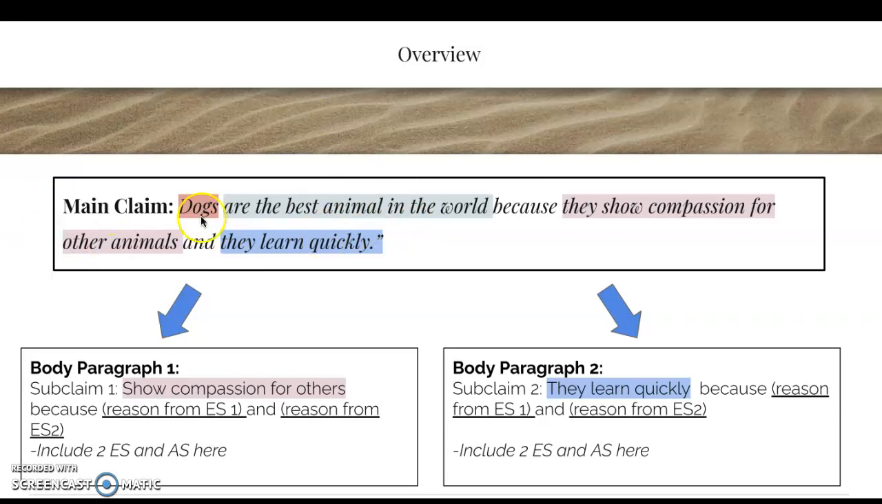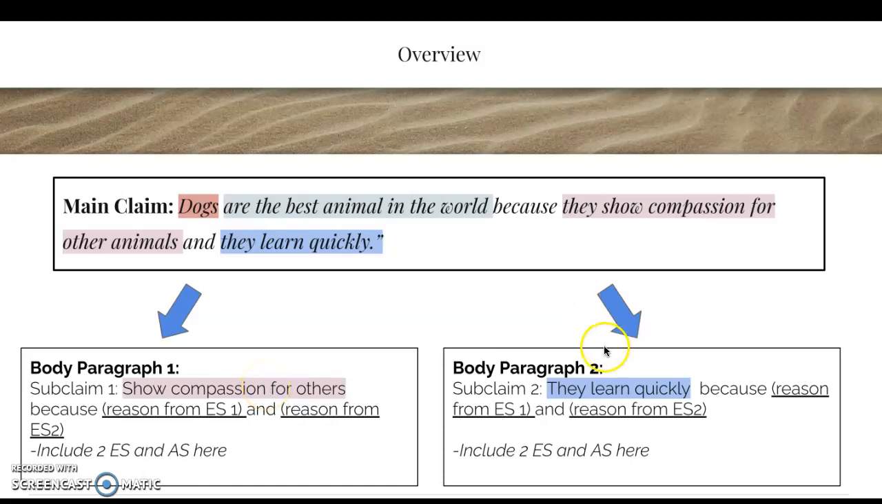You've got your main claim. That goes in the introduction. In your body paragraph 1, you have your first subclaim that relates to your first key reason from your main claim, right? And you would have the reasons because something from first evidence sentence, something from second evidence sentence, and then you would have your other evidence sentences, your analysis in this body paragraph, okay? And they would all be related to showing compassion for others.